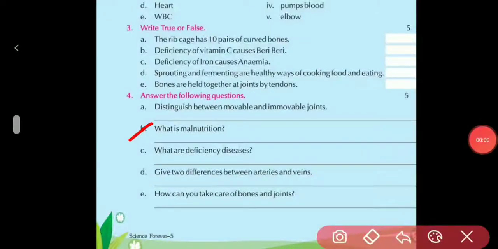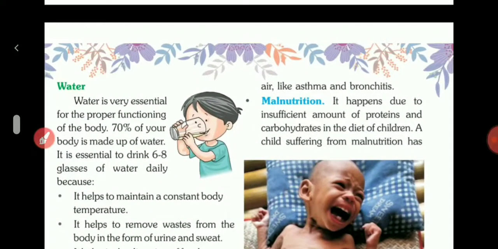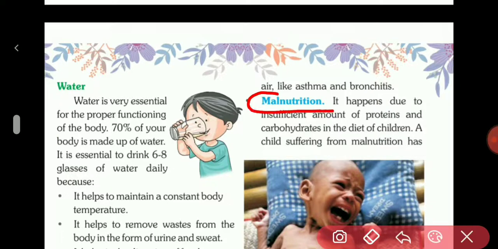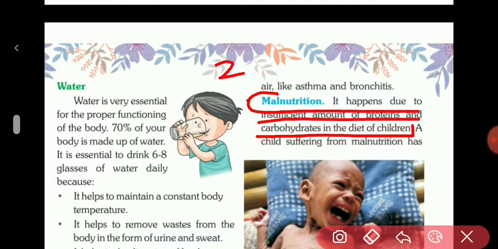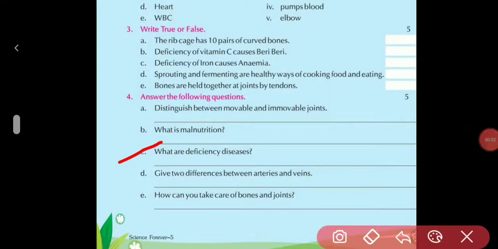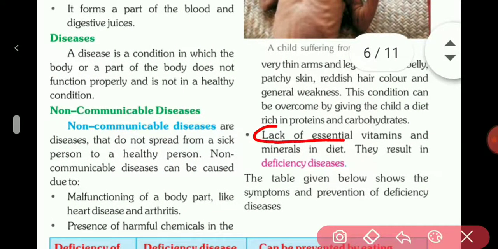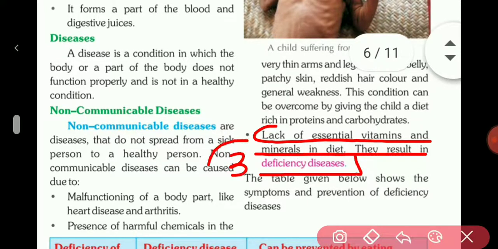B part, what is malnutrition? Your answer is here. Malnutrition, it happens due to insufficient amount of proteins and carbohydrates in the diet of children. This is your second answer. C part, what are deficiency diseases? Here is your answer. Lack of essential vitamins and minerals in diet, they result in deficiency diseases. Here is your third answer.